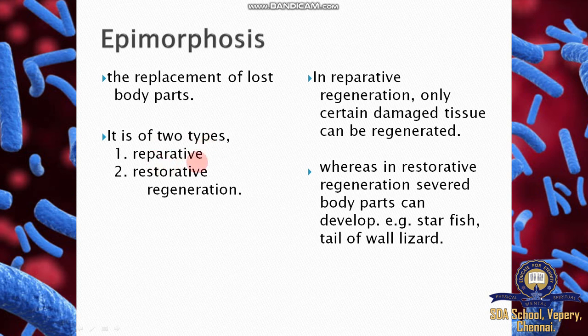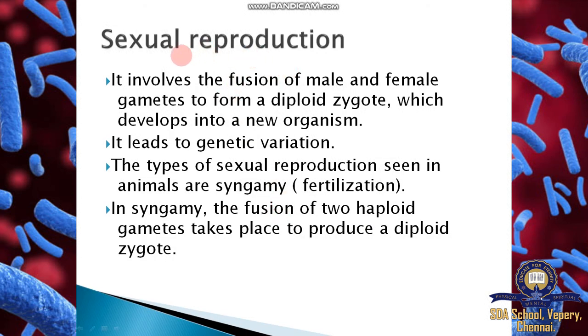It is of two types, called reparative and restorative. Reparative: only certain damaged tissue can be regenerated, called reparative regeneration. In restorative regeneration, several body parts can develop. Examples: starfish, tails of wall lizard or house lizard. Good examples of restorative regeneration, where several body parts are damaged and new parts develop. That comes under regeneration. Then sexual reproduction.